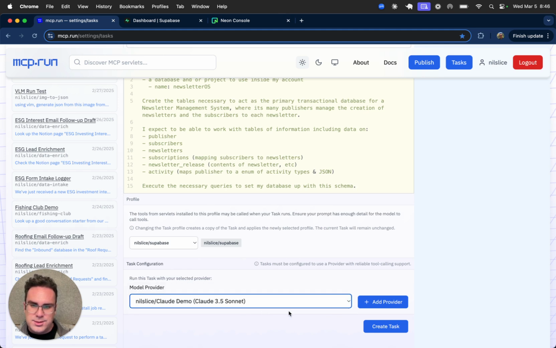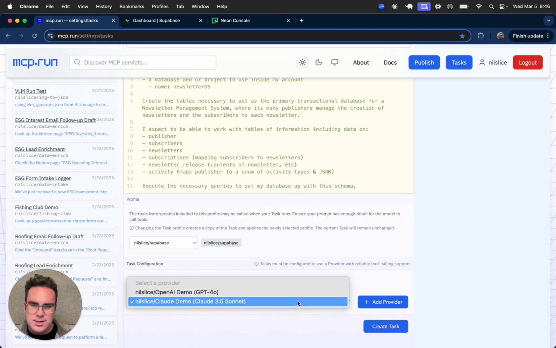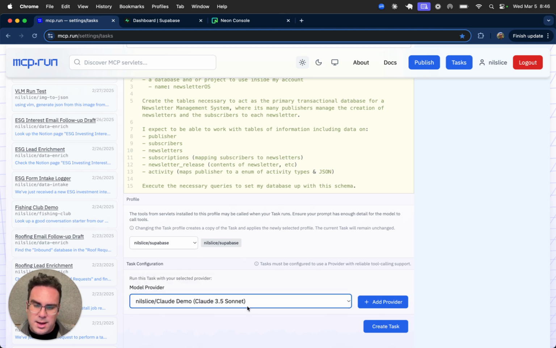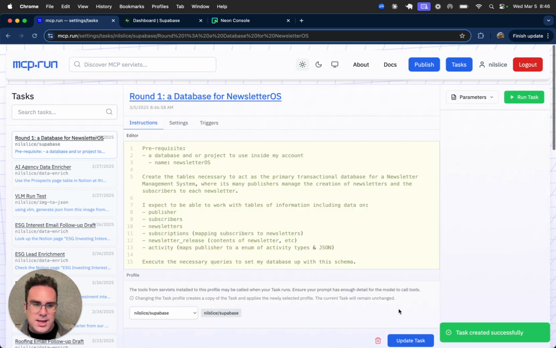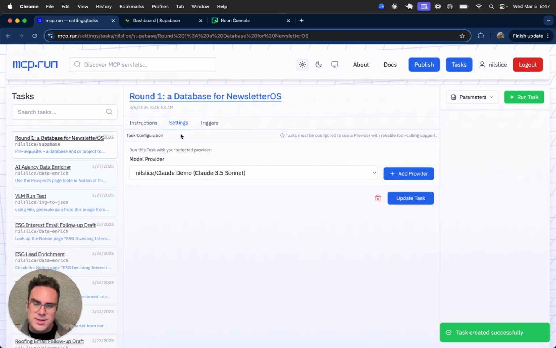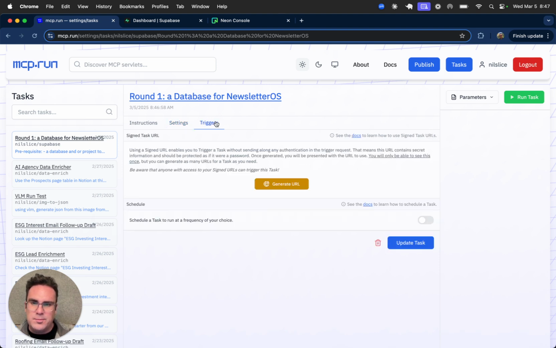I'm going to run it first with Claude Sonnet 3.5, and you can see that we also support a variety of different models. And we'll create this task. And you can see here, we can revise this. We'll change this in a moment. And we also have a bunch of different ways to trigger these tasks, which isn't important for this particular round,